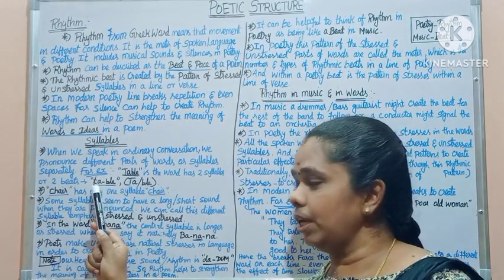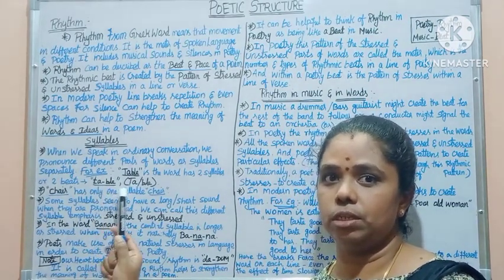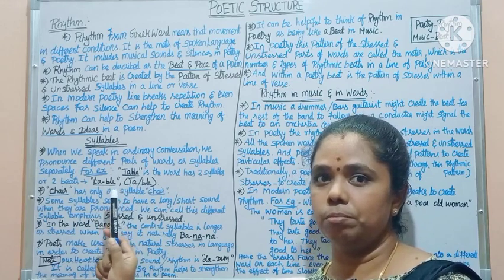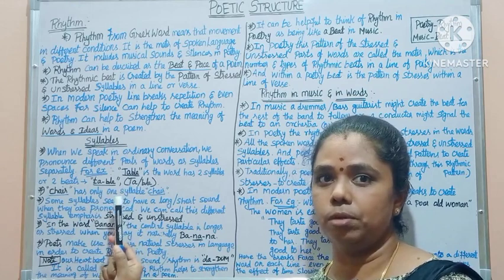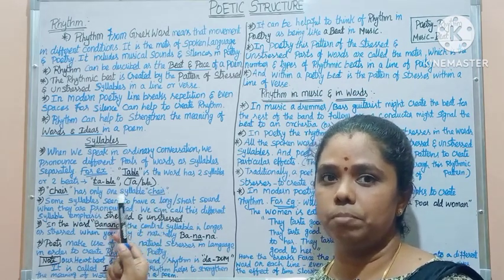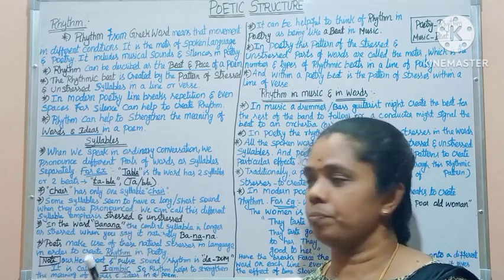Table: two syllables, two beats of sound created the rhythm. The rhythmic beat created by syllables makes lines in a poem.